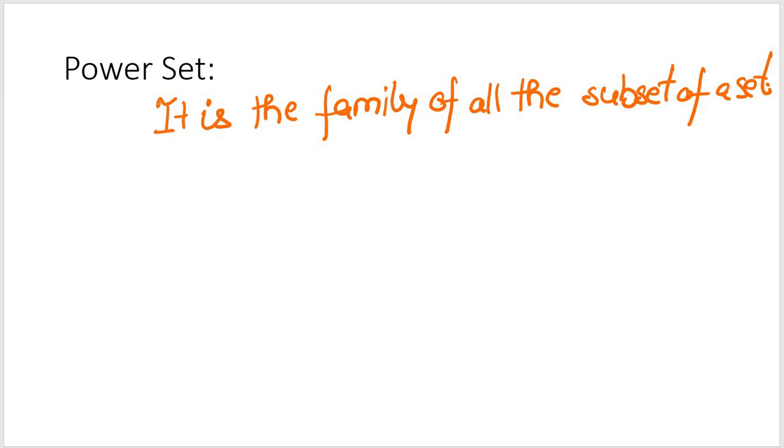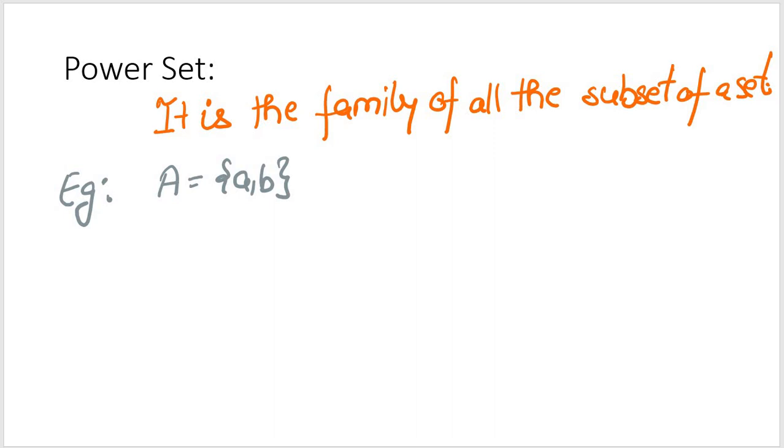So it is a family of all the subsets of a set. So for example, let's take a set A which is equal to {a, b}. Let's consider this particular set.